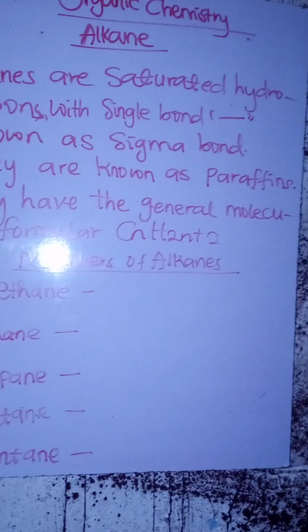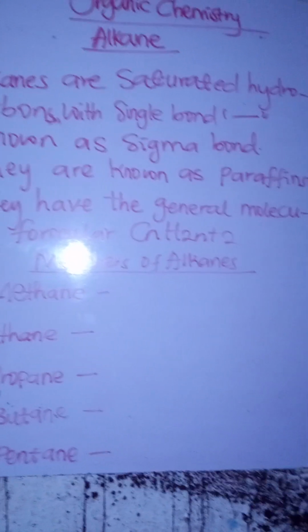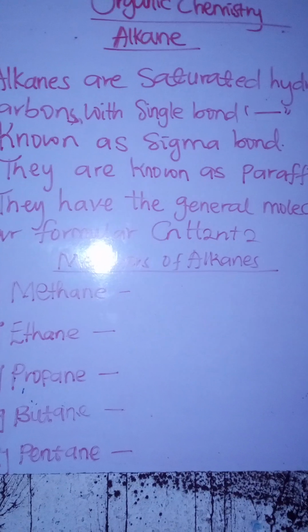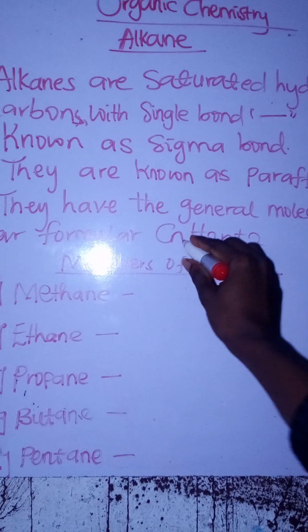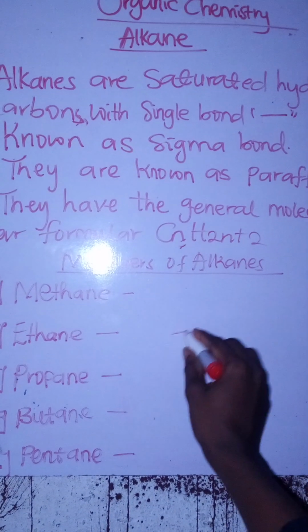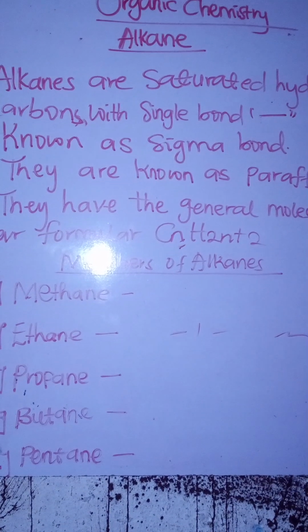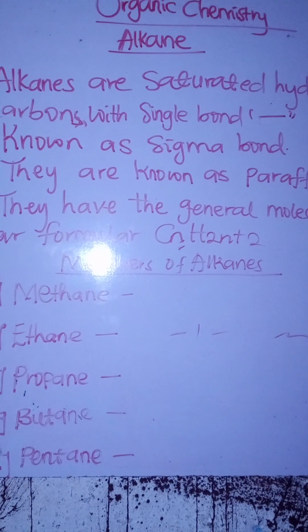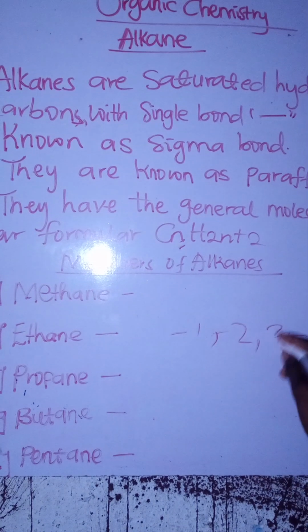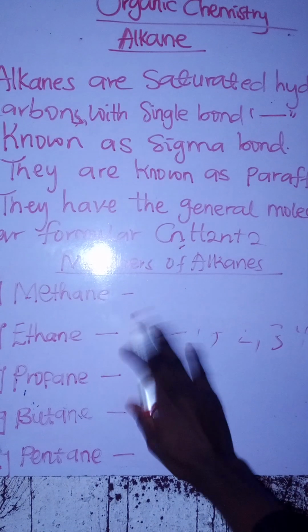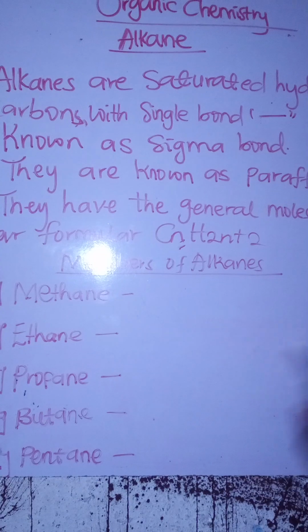Okay, they are known as paraffins. They have the general molecular formula of CnH2n+2, where n is an integer. Okay, an integer from -1 to infinity, from the negative axis to the positive, but there's no negative value here, so you call n, where n is 1, 2, 3, 4, 5, 6. That's what n represents there.